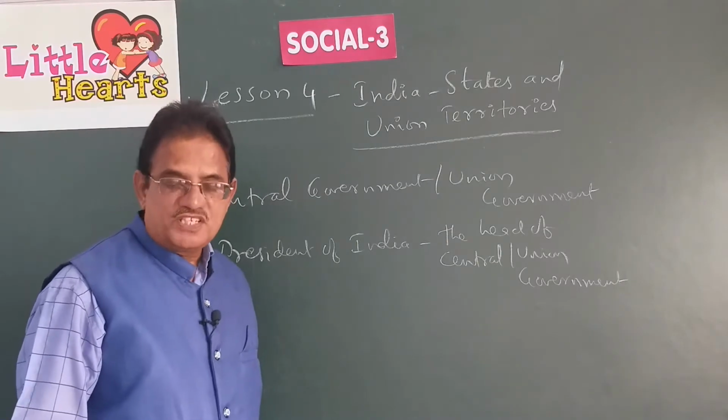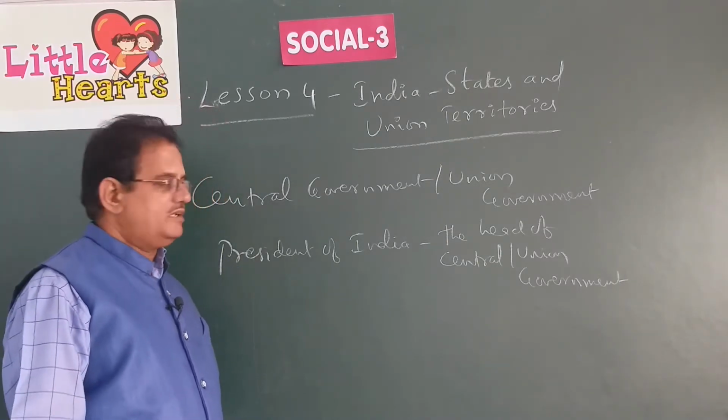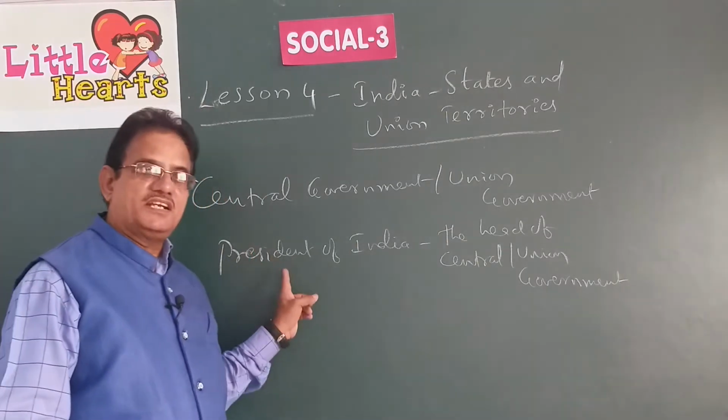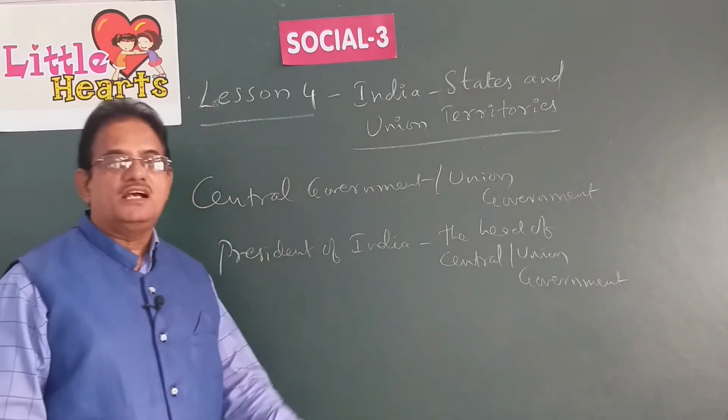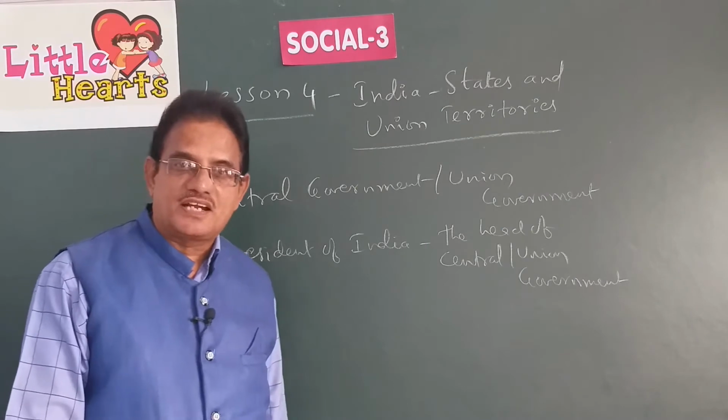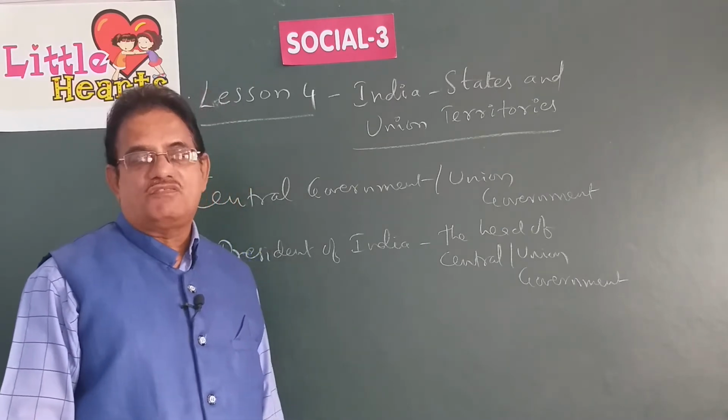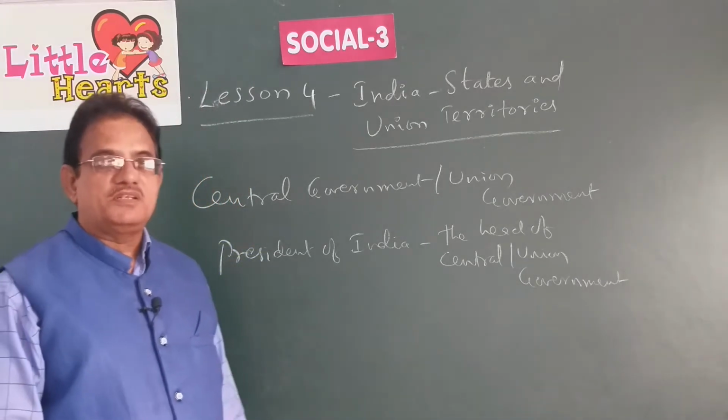A council of ministers headed by the Prime Minister advises the President of India in running the country's administration, in ruling the country, or in governing the country.